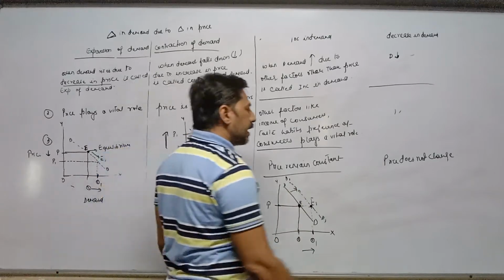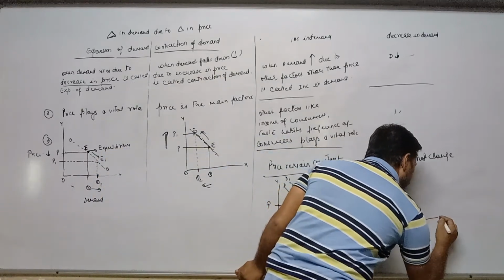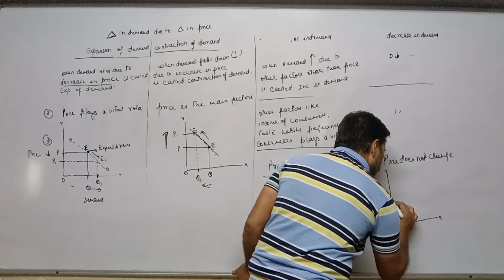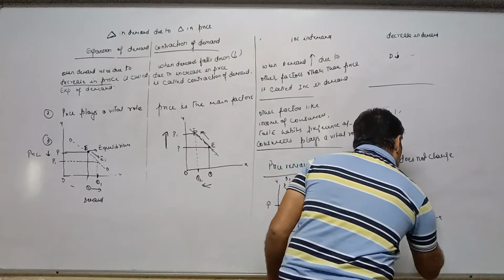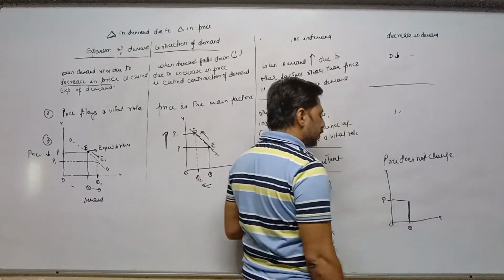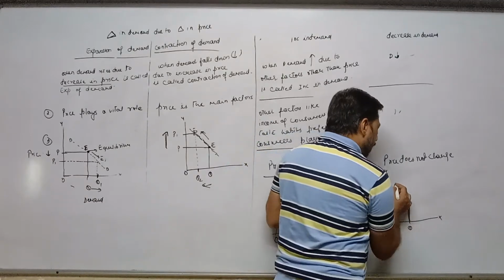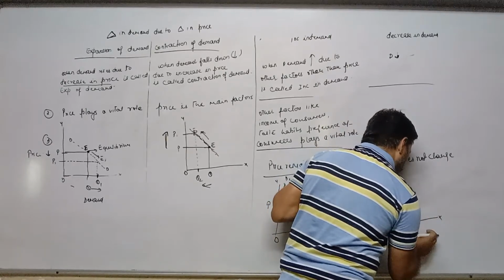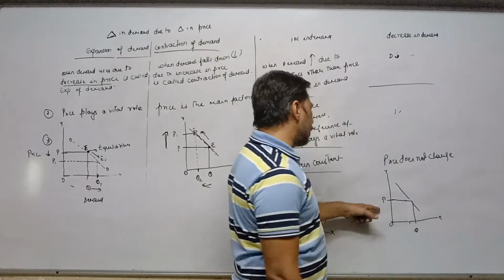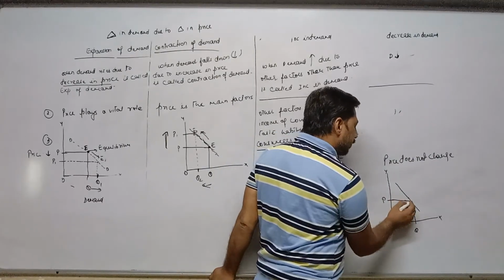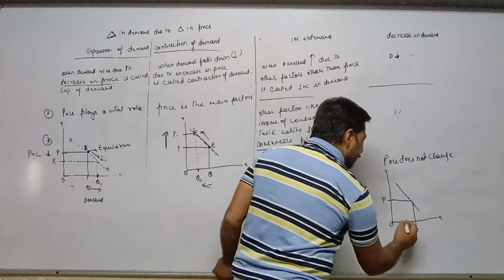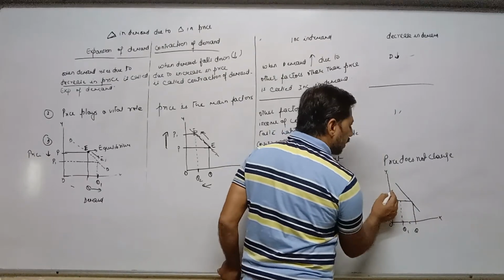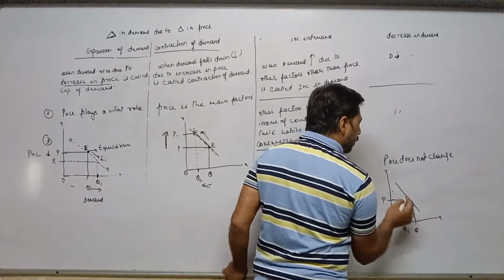Now in case of decrease in demand, suppose price remains the same. Earlier our demand curve is like this. Now price remains the same, but due to other factors, demand starts decreasing, for example from OQ to OQ1. Now join this line. Price remains the same. As a result, a new demand curve will be drawn.